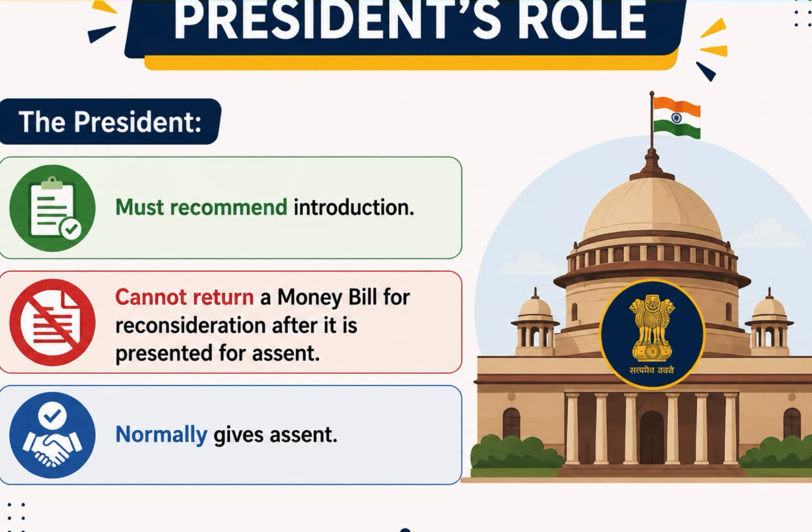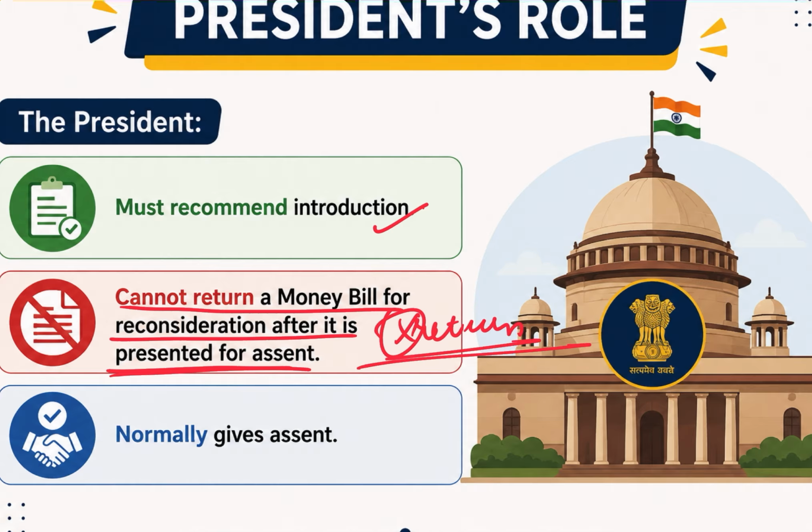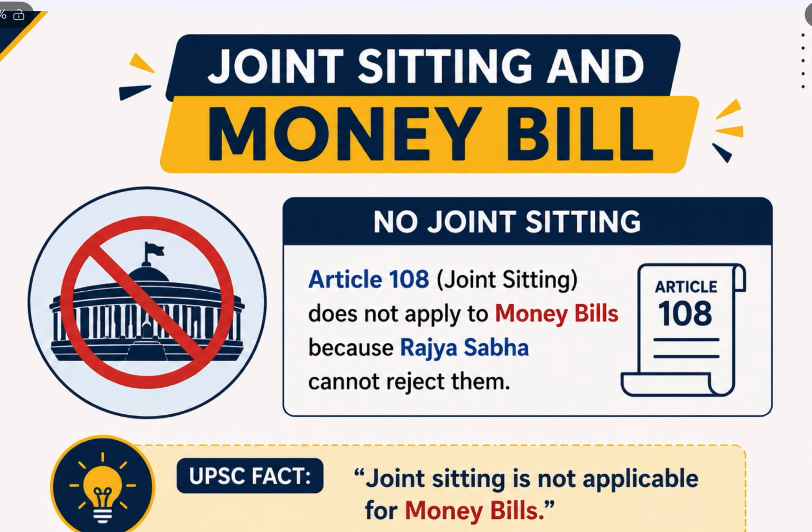Now the President must recommend its introduction. That's the first point related to the President, and the President cannot return a money bill for reconsideration after it is presented for assent, because it is being introduced with the President's prior recommendation only. Thus the President cannot return the money bill. However, all further options are available to the President, such as giving assent or not giving assent, but the money bill is generally given assent by the President as it is introduced by the President's prior recommendation.